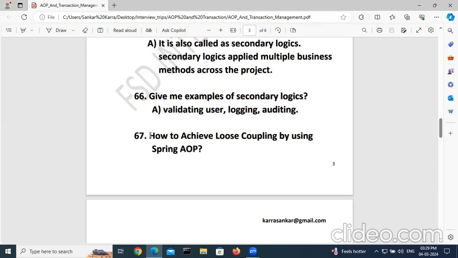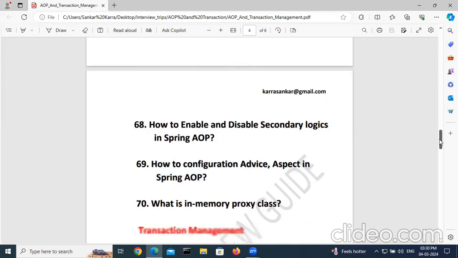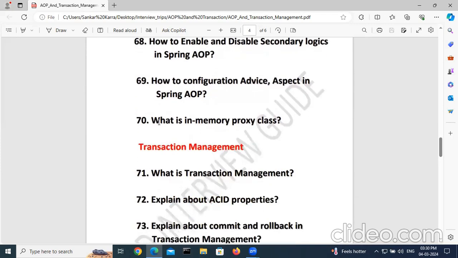How to achieve loose coupling by using Spring AOP? We are separating primary and secondary logics, and mixing them at runtime by using a proxy class. This way we can achieve loose coupling. How to enable and disable secondary logics in Spring AOP? So we can prepare this. How to configure aspects in Spring AOP? What is an in-memory proxy class? These are the